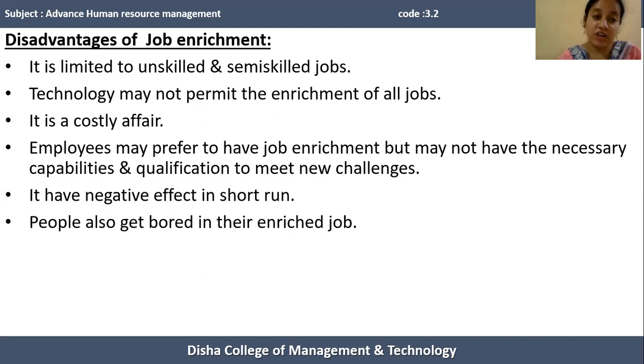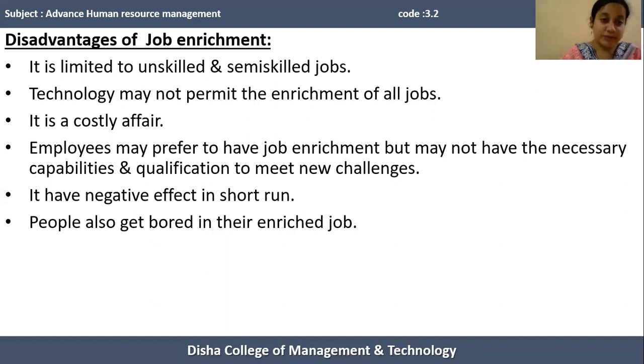So for that reason the organization has to provide some training program to the human resources. So whatever enhanced task the organization added in a particular job, that can be performed by the human resources in a better way. So in this way it is a costly affair. Means if an organization plans to arrange a training program, then the organization has to bear certain cost. So in this way job enrichment is a costly affair.